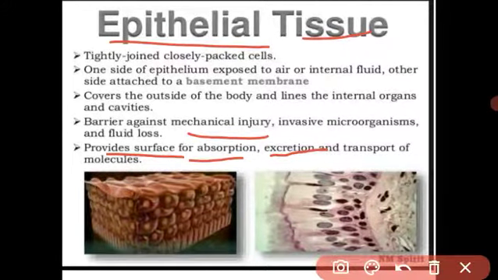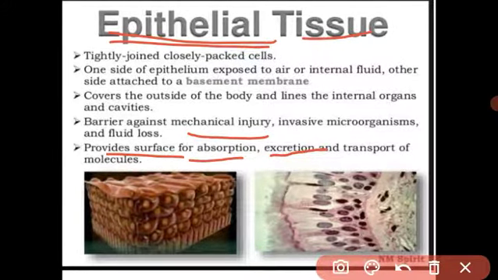Understood? What is meant by epithelial tissue? Epithelial tissue is a continuous sheet of cells. First, understand and keep in your mind the location of epithelial tissue. Where is epithelial tissue present, beta? Epithelial tissue is present in our skin. It is present on the surface of internal organs: the stomach, small intestine, and some glands, in their internal cavity.